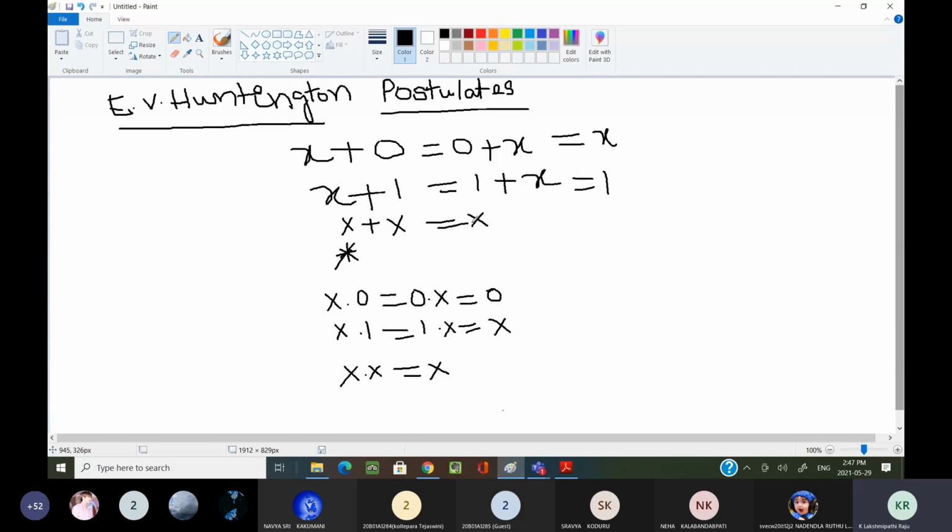Now, commutative. Next, make a heading as commutative.